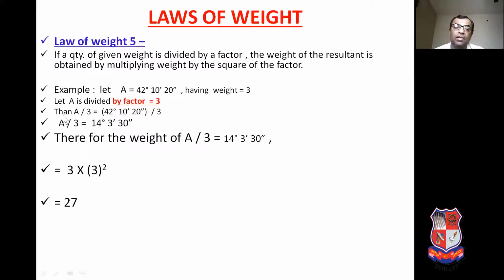So what is the weight of this resultant? The resultant weight is given by multiplying the weight of the given observation. The weight of the given observation is 3. So 3 multiplied by the square of the factor, our factor is also 3 here. So 3 square, that is equal to 9. 9 multiplied by 3, that is equal to 27. So 27 is the weight of this resultant, A by 3 is equal to 14 degree, 3 minute, 30 second.